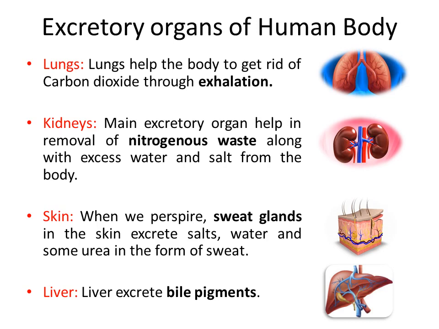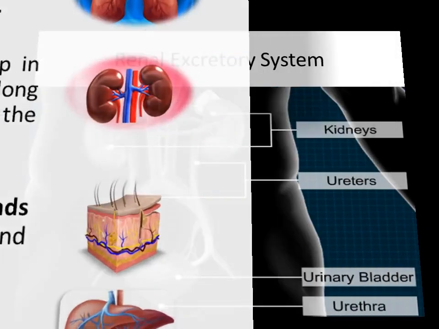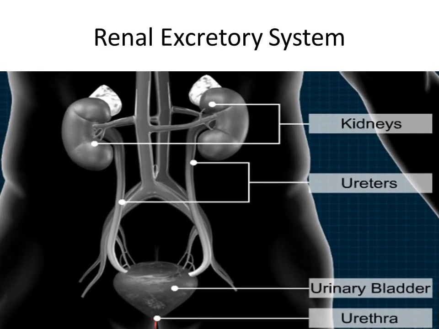What about skin? When we perspire, sweat glands in the skin excrete salts, water and some urea in the form of sweat. Liver excretes bile pigments. And what about the renal excretory system? The renal excretory system of human beings consists of a pair of kidneys, ureters, urinary bladder and urethra.